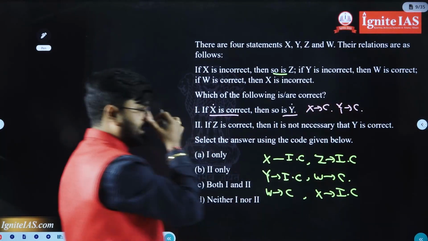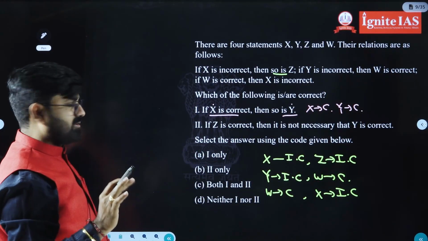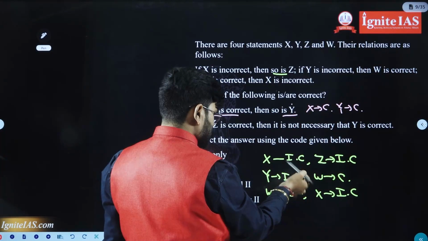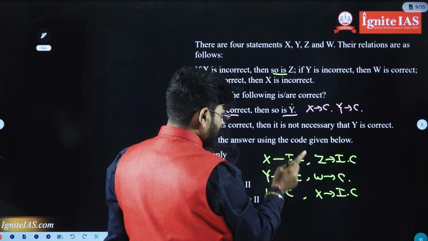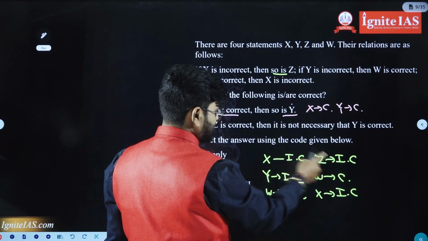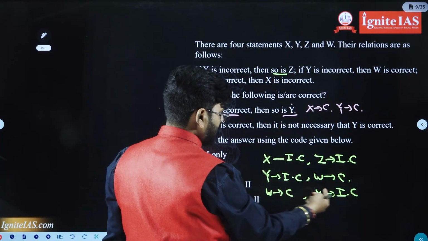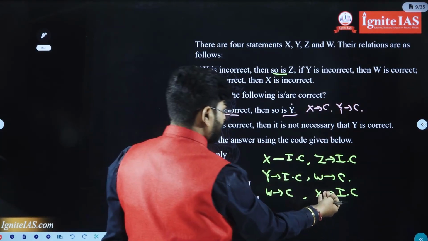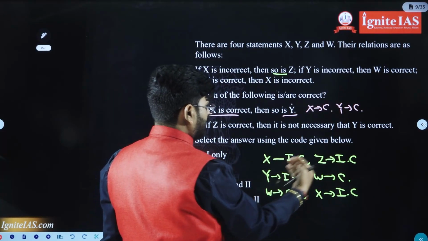That was the statement 1. Through which one do we have to move to get Y? X to Z, we don't have Z. Now if you take X here, X to W, W to Y. Yeah, we can travel from X to W, from W to Y.